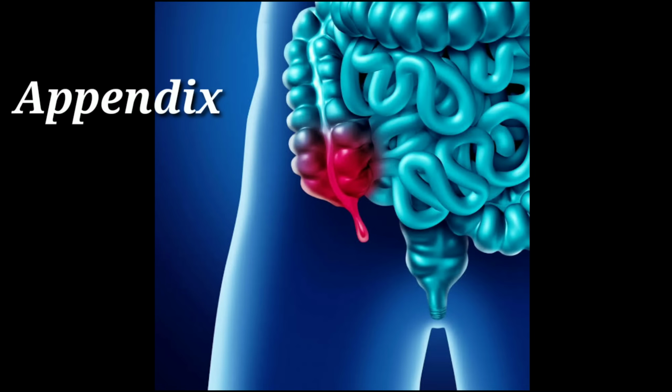The vermiform appendix consists of macrophages and a profusion of immunoglobulin producing plasma cells, that is IgA and IgG, that is immunoglobulin A and immunoglobulin G. Thus it helps in immunological function.